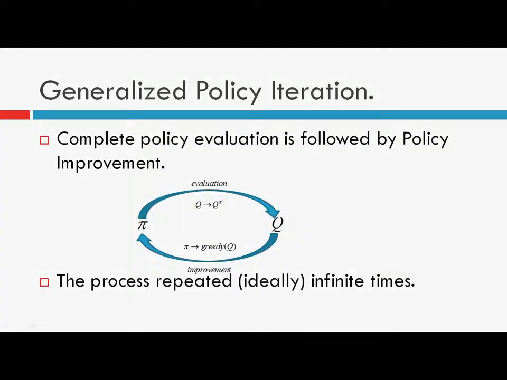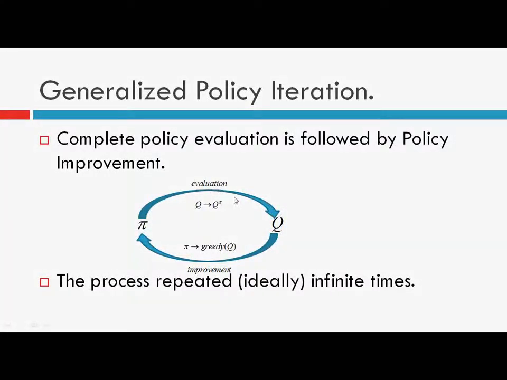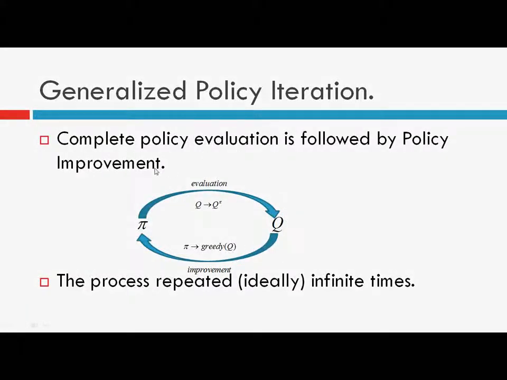So this step guarantees an improvement in the policy, and finally it takes us to the optimal policy and the optimal action value function for the optimal policy. That is, we have a policy, we evaluate the action value function, and now we make our policy greedy with respect to this action value function, and we do this process repeatedly.